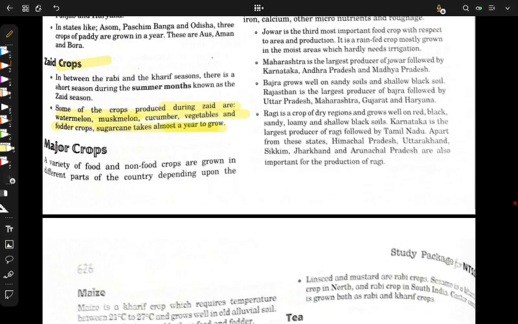Now the major crops. That sugarcane is an exception which takes almost a year to grow, which is a very long time.